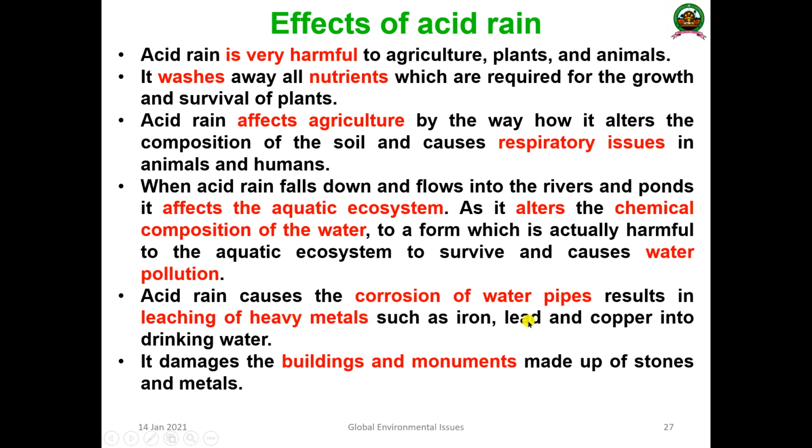That drinking water will be toxic for human consumption. Then another potential problem is that acid rain damages buildings, roofs, monuments and statues, which are all made up of stones and metals.